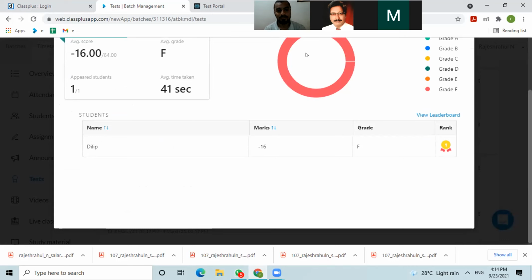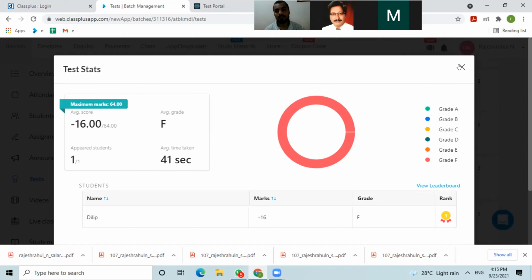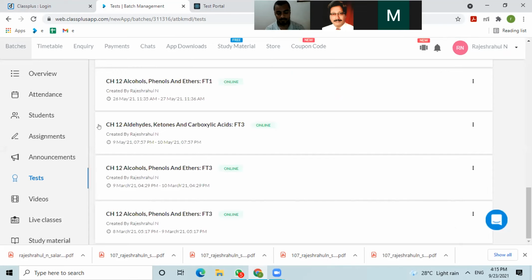Sir is asking about the university level, what is the grade, if that facility is there. And another thing, sir is asking: what is the university level report and what is that report? We have a different one. Yes, sir, we have.